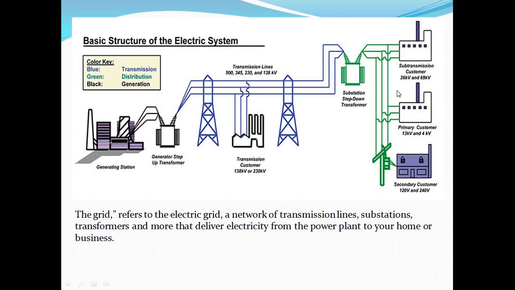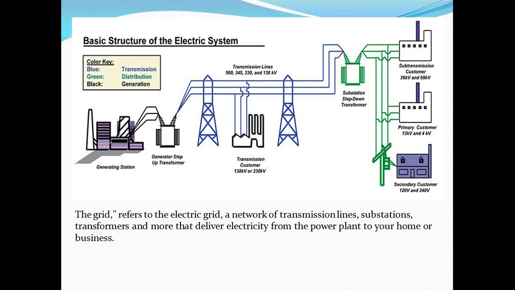Then these are the consumer side. First is the sub-transmission customer, and the rating of this sub-transmission customer is 26 kilovolt and 69 kilovolt. Then this is the primary customer and this is the secondary customer. Primary customer range is 13 kilovolt and 4 kilovolt. Secondary customer is 120 volt and 240 volt. This is the basic structure of electrical system.